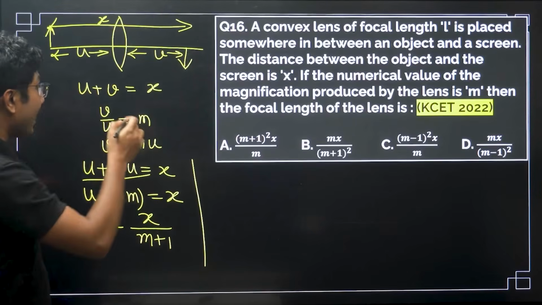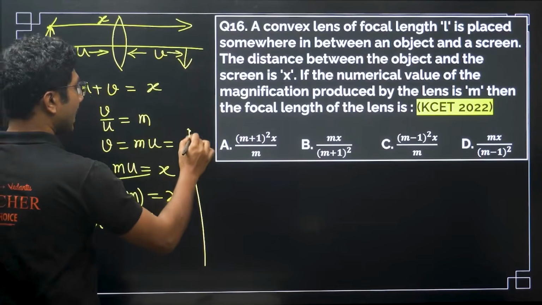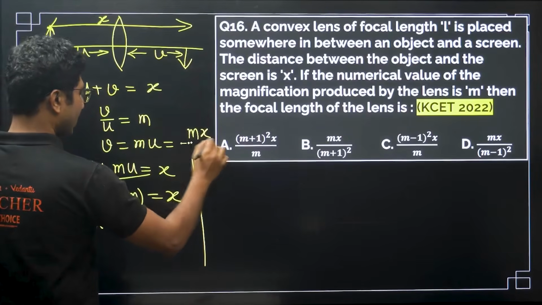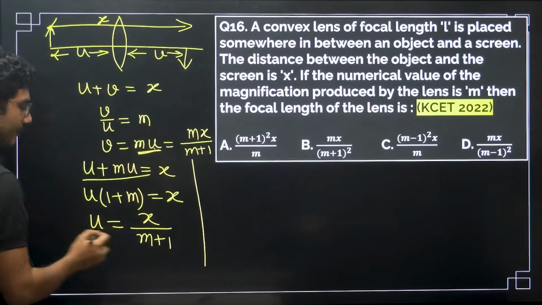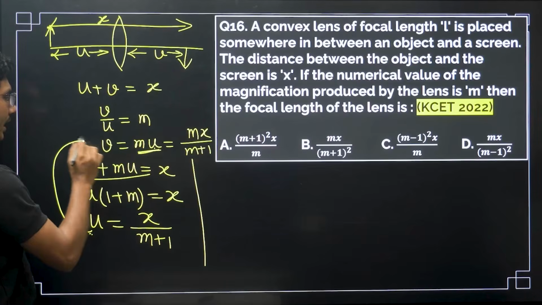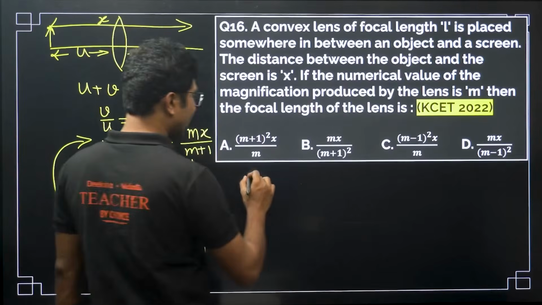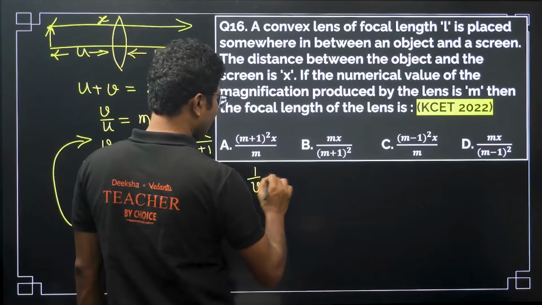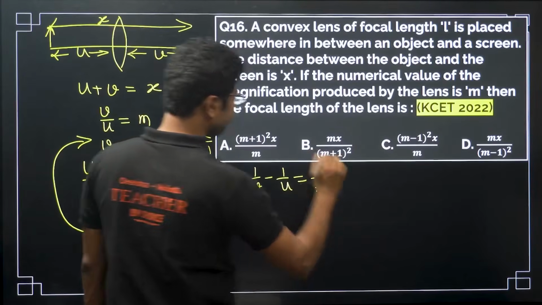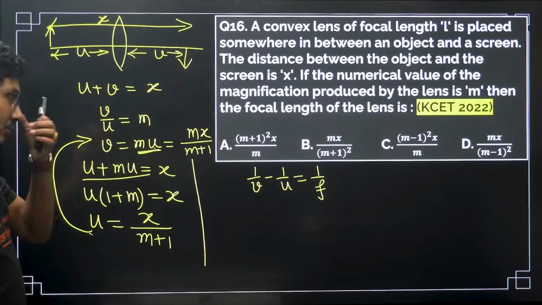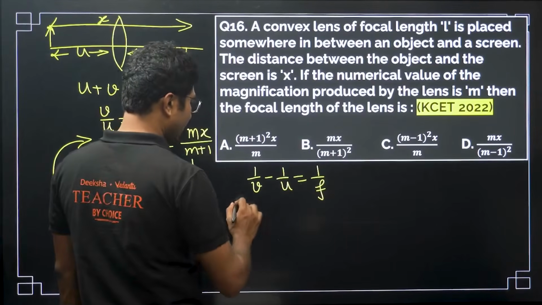Now what will be the value of v? From here we can write v will be mx by m plus 1. It was mu, so the u value we have calculated, and from there we can calculate the value of v. Now again we have to use the lens equation, 1 by v minus 1 by u equals 1 by f. Now u is negative, v is positive, so now you have to use the sign.